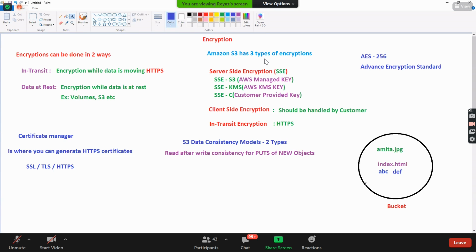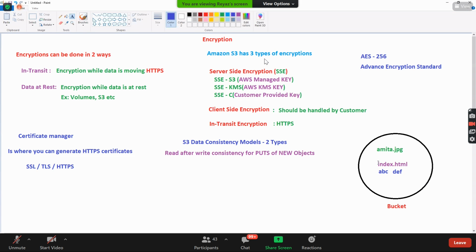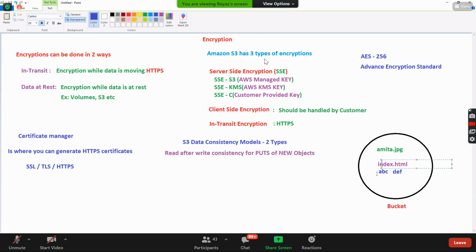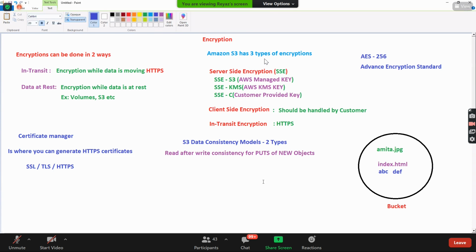That means it will take a little time to get updated. You don't even feel it, but AWS is saying, guys, whenever you are updating it, deleting it, or overwriting on your puts, it will take a little bit of time to be modified for reading.